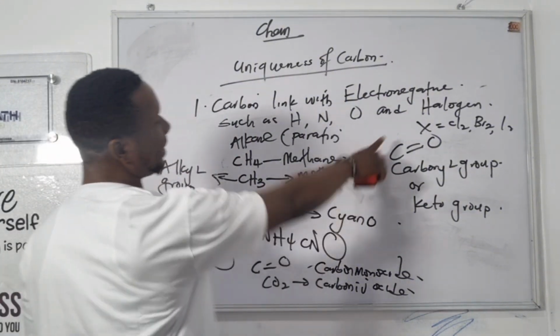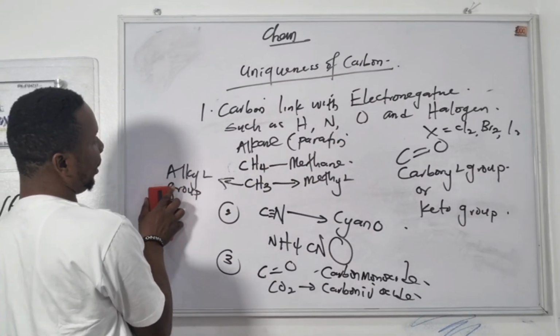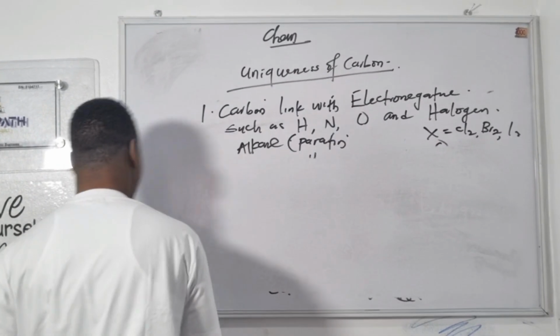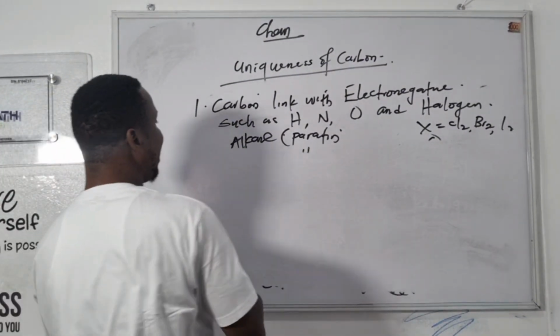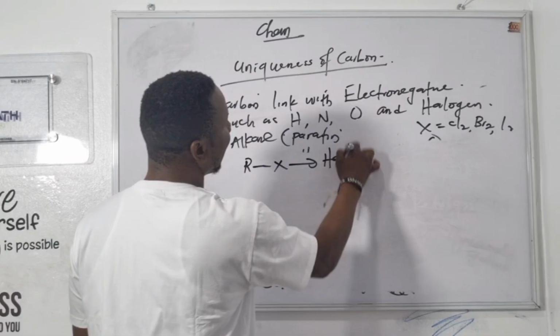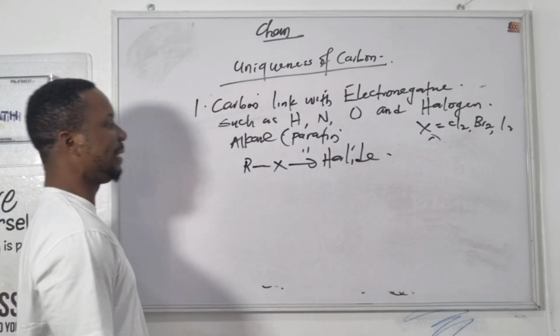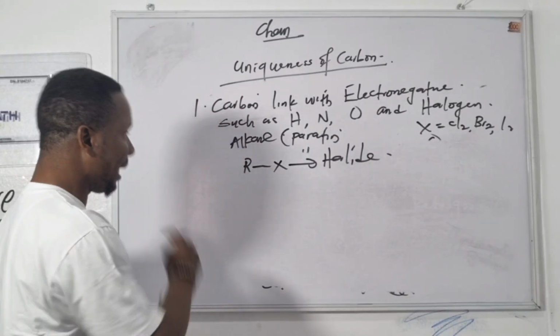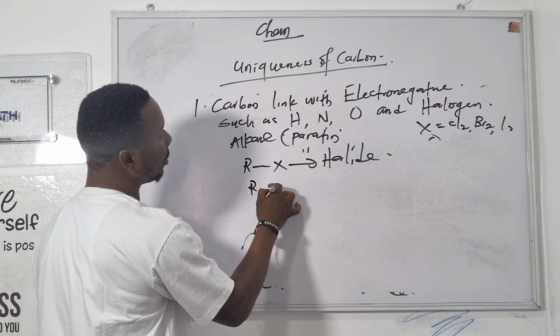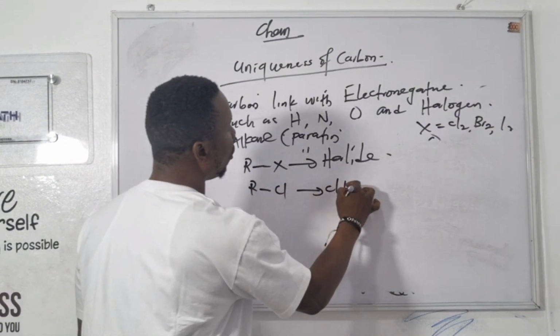So for linking with the halides, halogen, sorry, if it links with halogens, it's going to form what is called the halides. Like, if it links with chlorine, this is chloro.